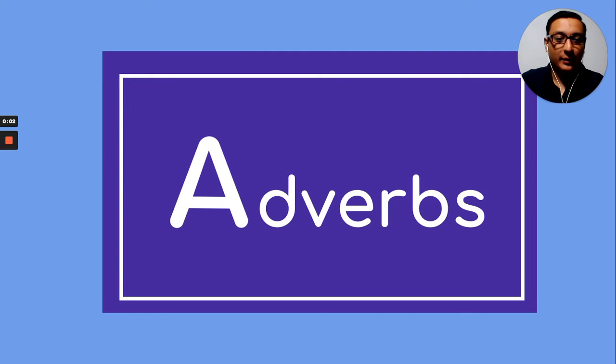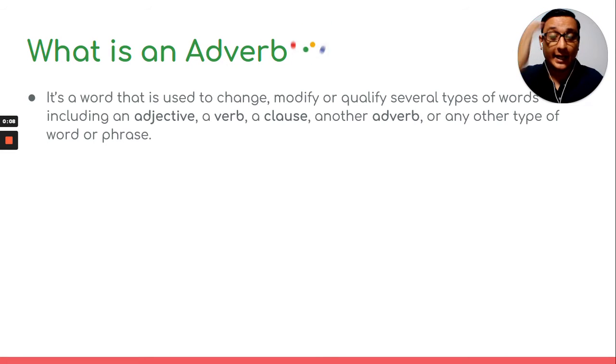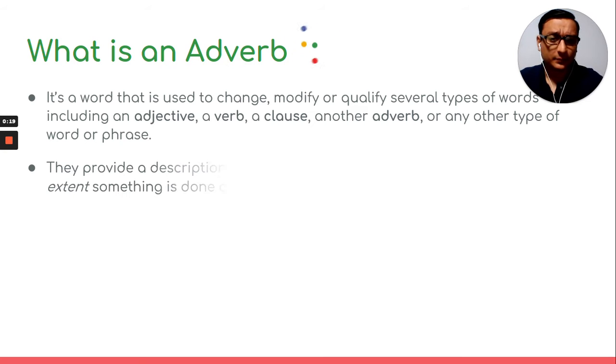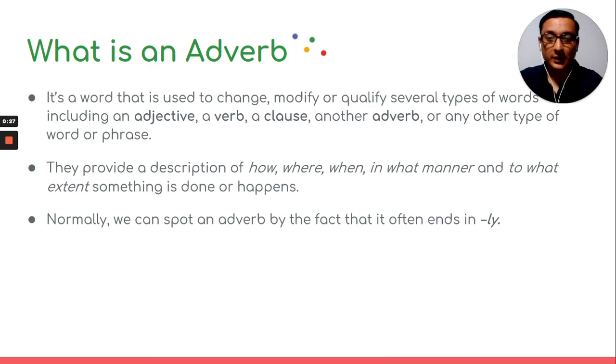Okay, so today's topic is adverbs. Let's start working on them. So, what is an adverb? It's a word that we use to change, modify, or qualify other types of words, including adjectives, verbs, clauses, other adverbs, or any other word or phrase that implies any of these questions: how, where, when, in what manner, and to what extent something is done or something happens.